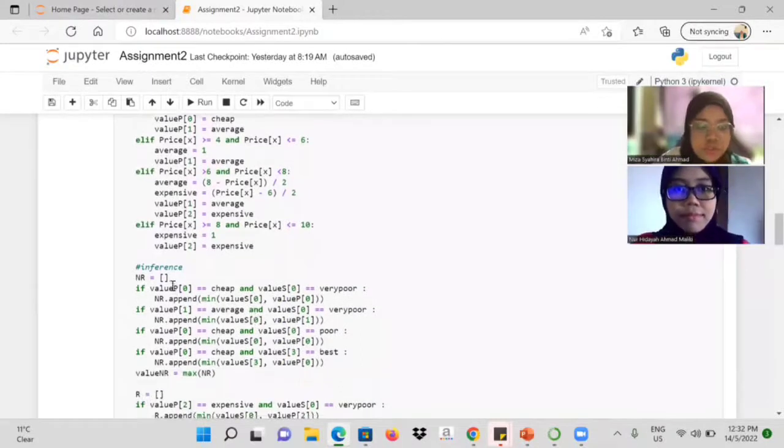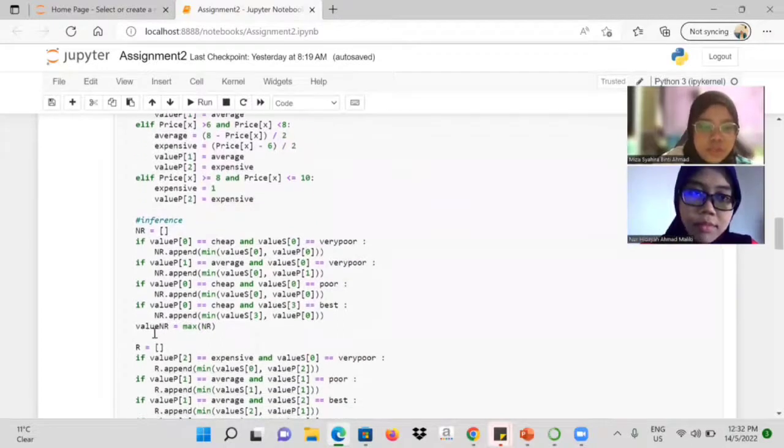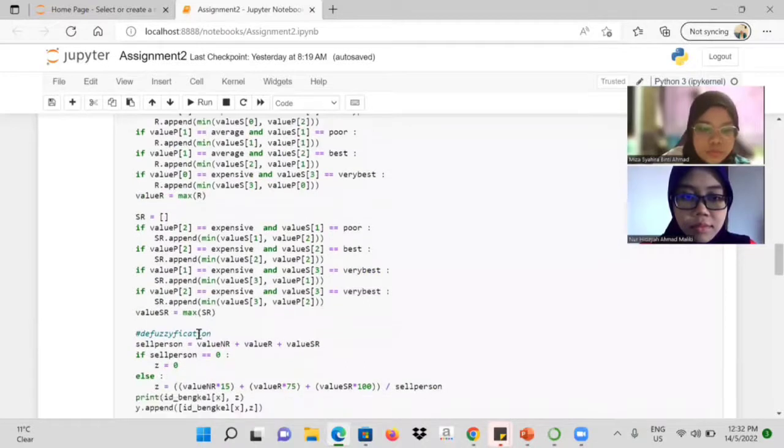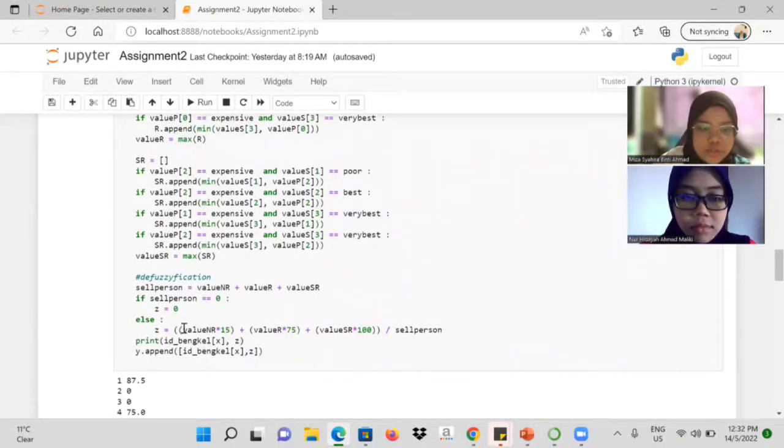And this is the inference where we get the total value to calculate. We go through the if loop, and the total value from this calculation will be assigned to the value NR, and also for value R and SR. So we can get the value here.